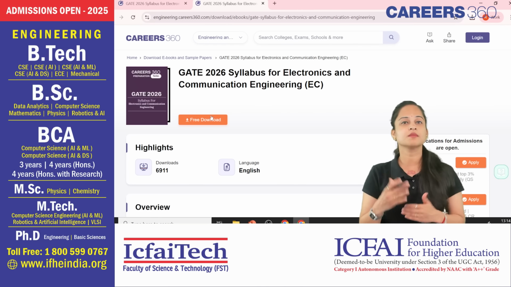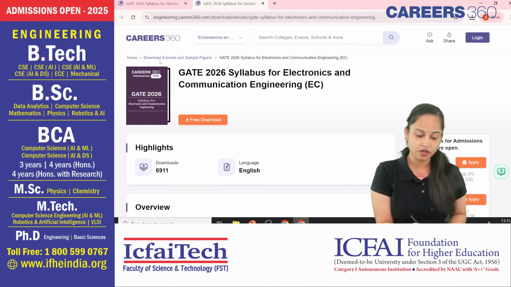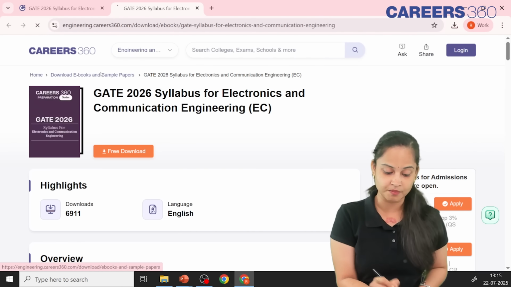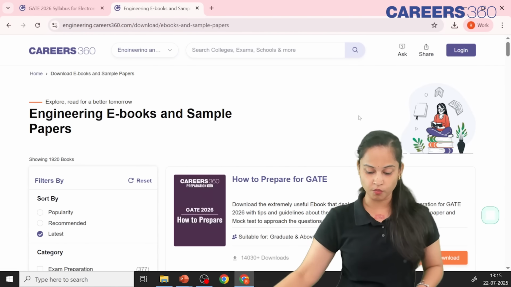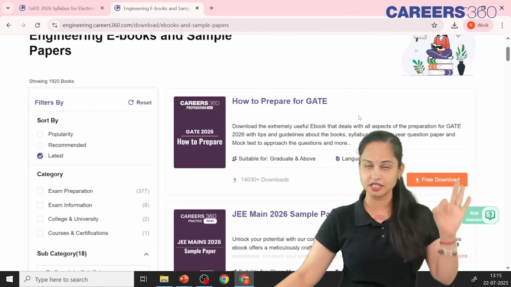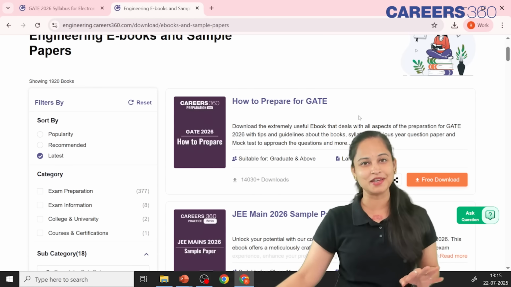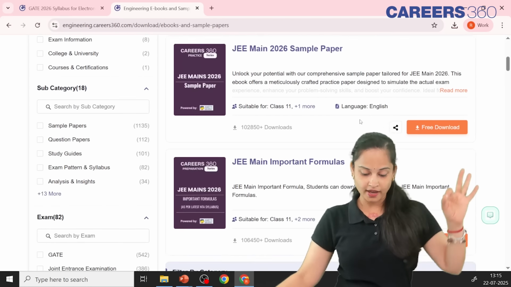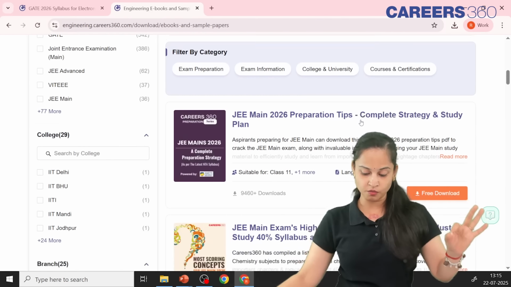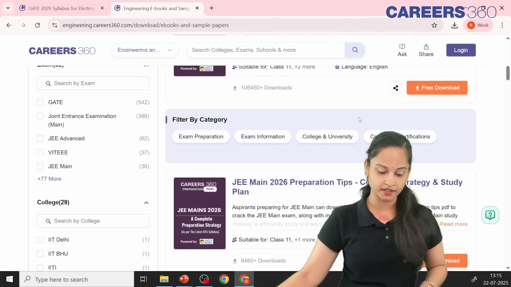Also, if you want other resources for your exam preparation, click on download ebooks and sample papers. When you click it, this interface is going to open up, wherein you are going to get the ebooks of everything you require for your preparation for GATE 2026. How to prepare for GATE? Everything is there for you for your GATE preparation. What you can do is filter it out.